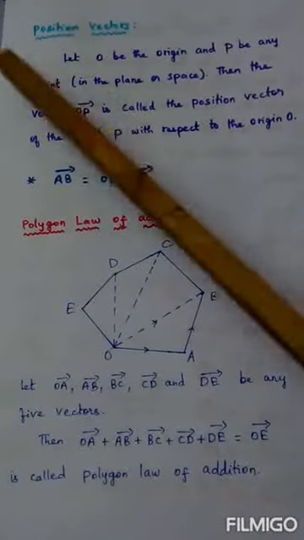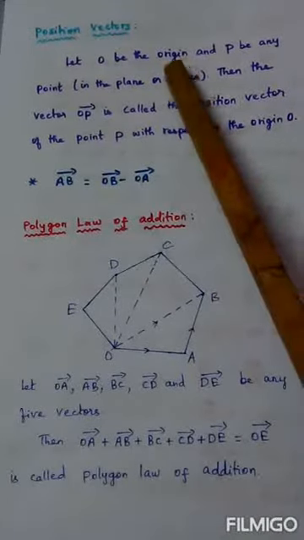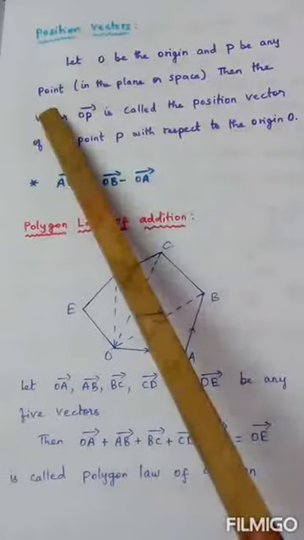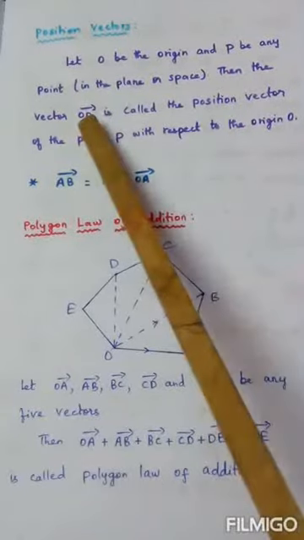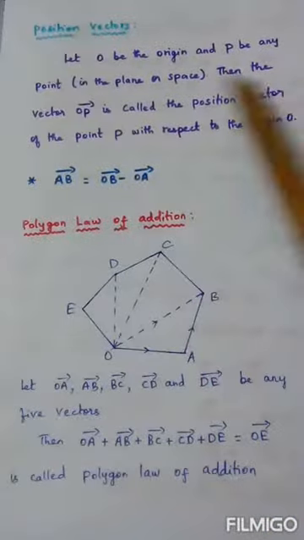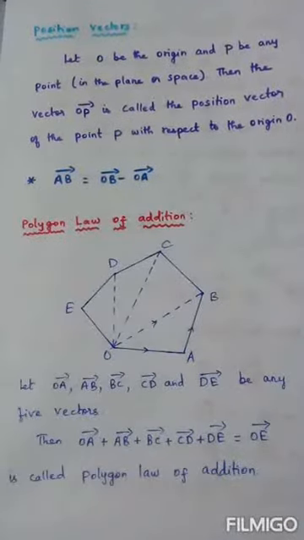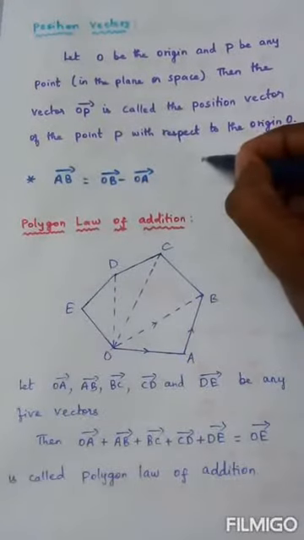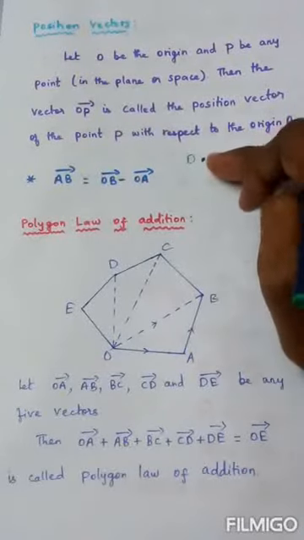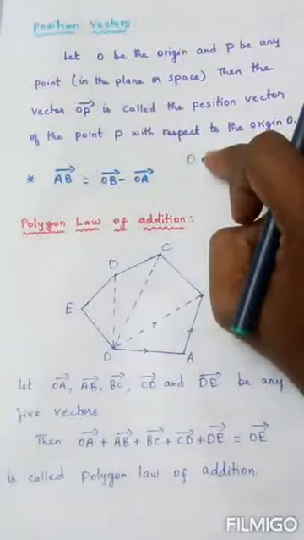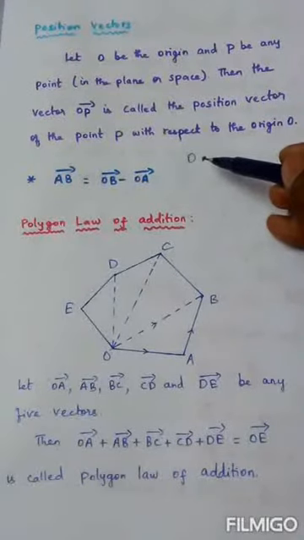Next heading is position vector. Let O be the origin and P be any point in the plane or space. Then the vector OP is called the position vector of the point P with respect to the origin O. For example, suppose this is the point P, this is the origin O, the point of reference. Origin in the sense, don't think 0, 0. This is the point of reference for us. From here we are positioning the other vectors. So this is the origin of reference.